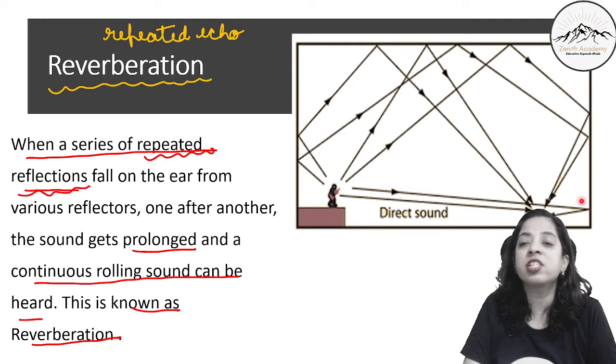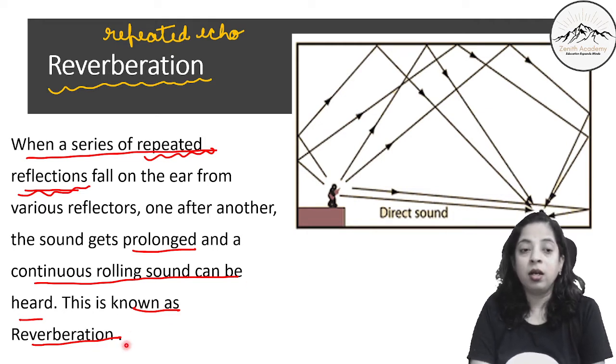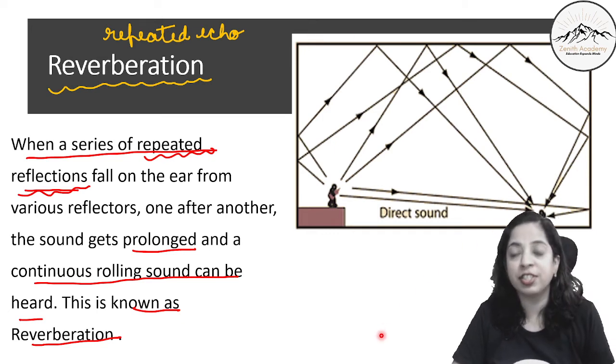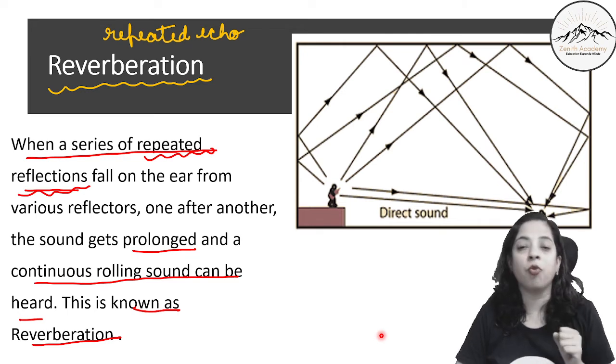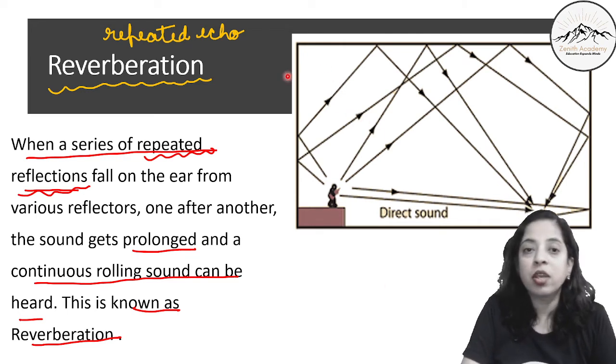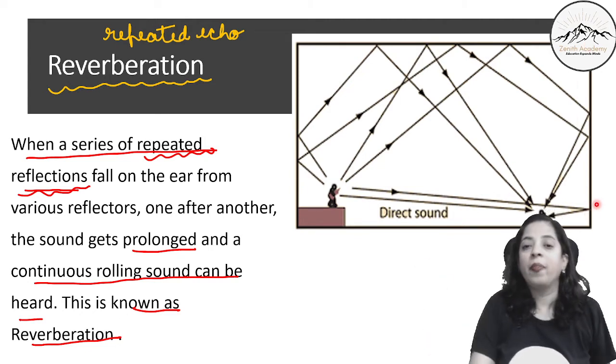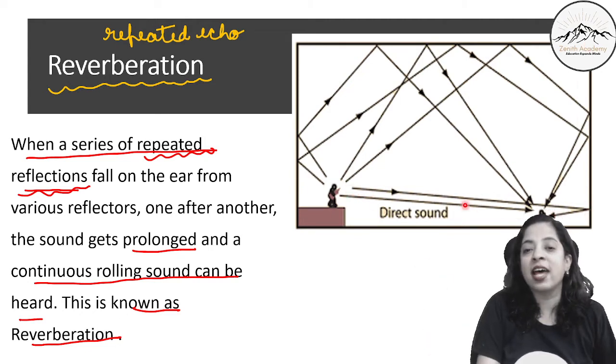Now to reduce this reverberation in the cinema halls etc., what do we do? These reflectors, the walls or maybe the curtains and all, are made up of such materials that they absorb sound, they do not reflect sound. So if all these surfaces 1, 2 and 3 are absorbing sound, then we are able to hear only this direct sound.